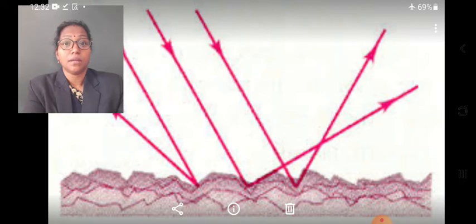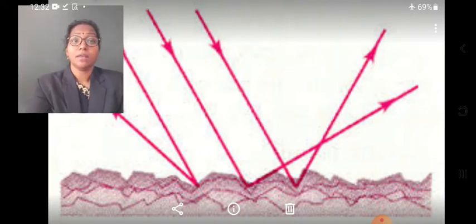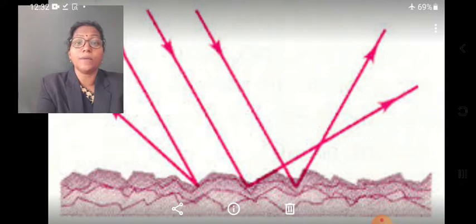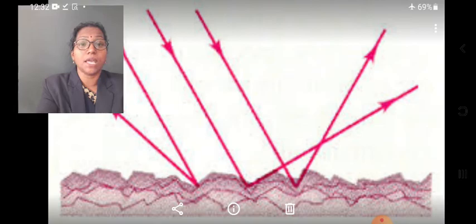The incident light rays falling on the surface are scattered. After reflection they are scattered here and there, so it is not in a regular pattern. Such a type of reflection is called irregular reflection or diffused reflection. Diffused reflection forms unclear and fuzzy images.